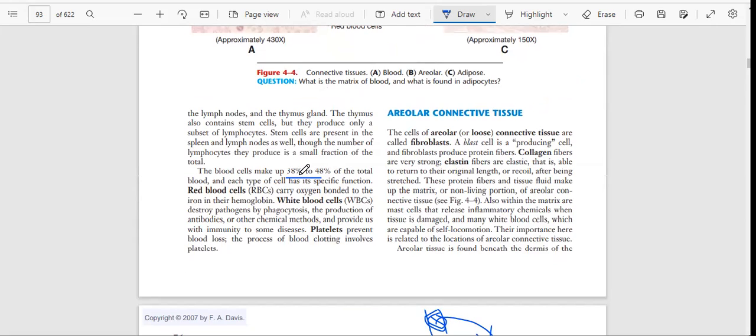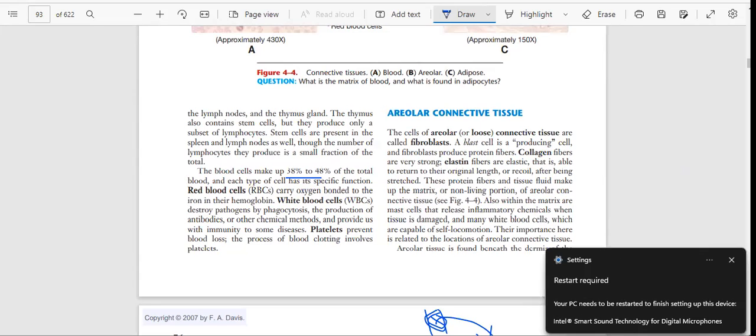So the blood cells present in the blood are only 38 to 40%. That means 50 to 60% is plasma, and the other 40 to 50% is blood cells. In that we have red blood cells. What do red blood cells do? They carry oxygen. They have hemoglobin, and in the hemoglobin there is iron. That's the reason RBCs look red in color. They bond with oxygen and take the oxygen to the required cells.